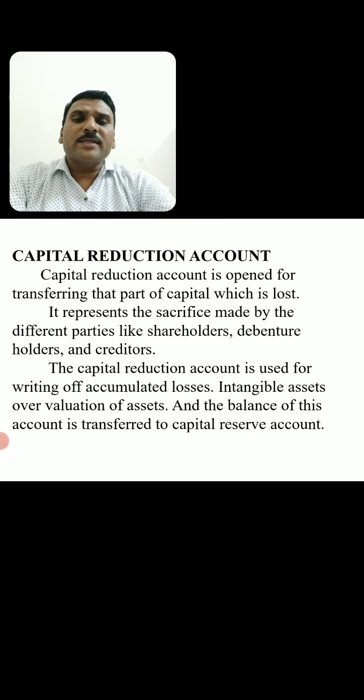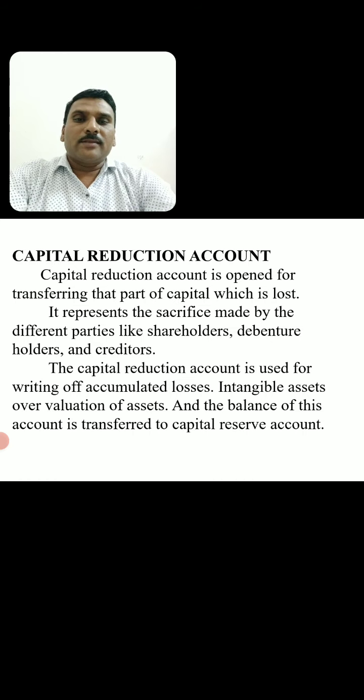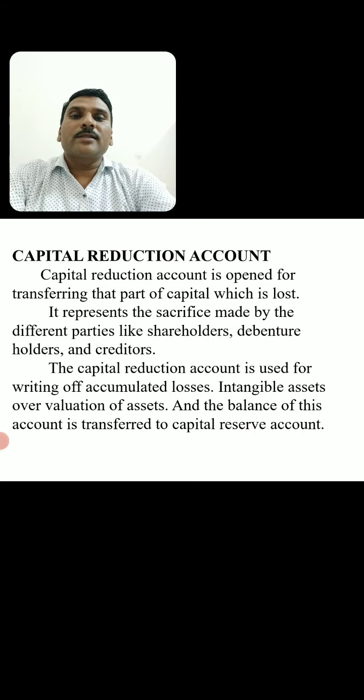It represents the sacrifice made by the different parties like shareholders, debenture holders and creditors. The sacrifices collected from shareholders, debenture holders and creditors are transferred on the credit side. In the same way, the capital reduction account is used for writing off the accumulated losses.